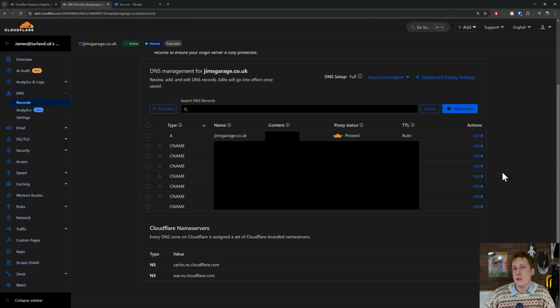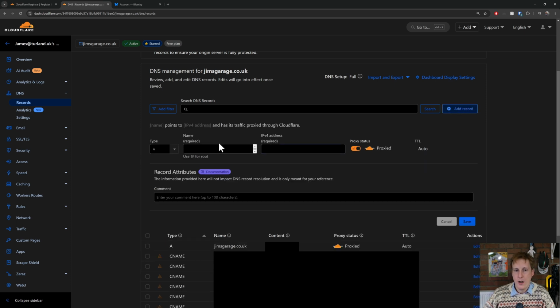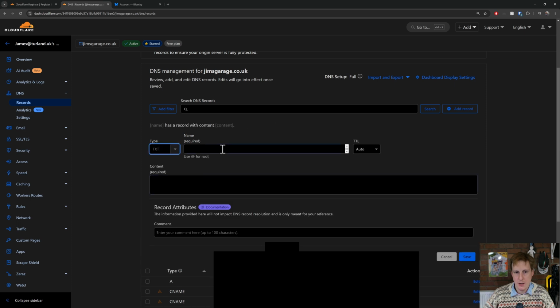So now I've logged into my Cloudflare, and as you can see here, I've got some domain records that are pre-existing. What I need to do is to add a new record. So if I click add record here, what I need to do is to change the type. I need that to be a text record. So if we scroll down to the bottom, we should see TXT. I can put the time to live, whatever I want here. I could put a minute if I want.